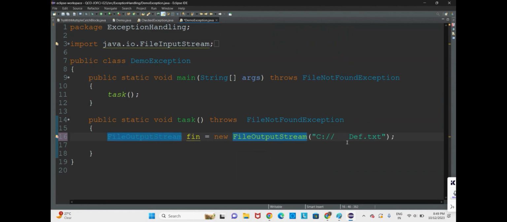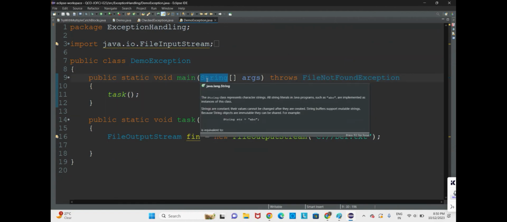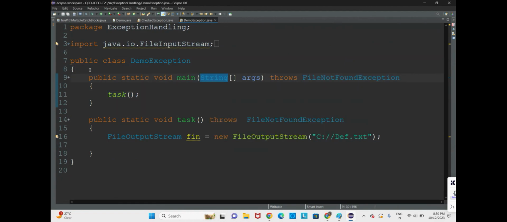While you are inserting or updating some data in the file using file output stream, if the file is not found, you will get a file not found exception. It is not handled here, so it is thrown to the caller of the main method. Who is the caller of the main method? The JVM. So this is one more example wherein you can find the checked exception.